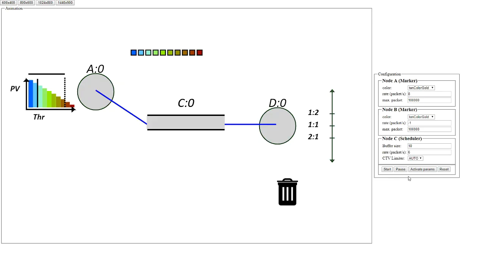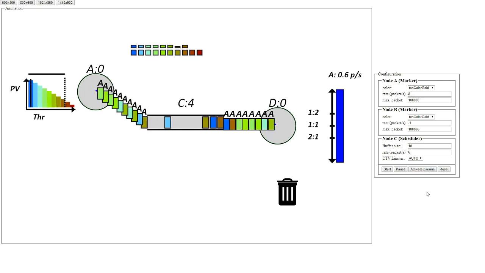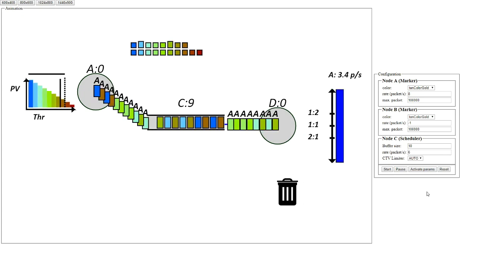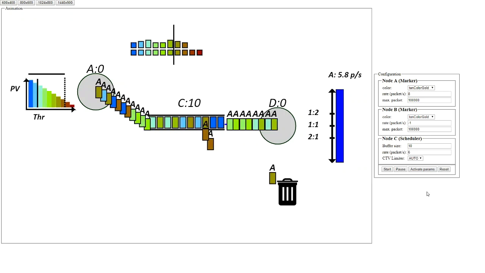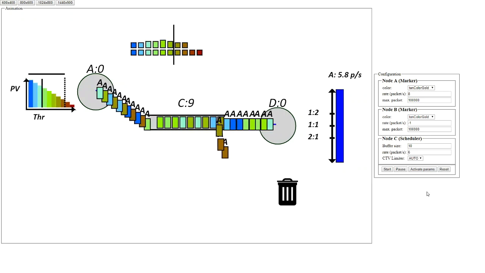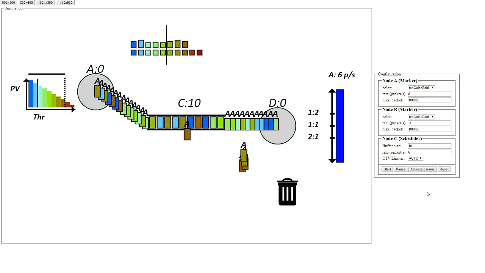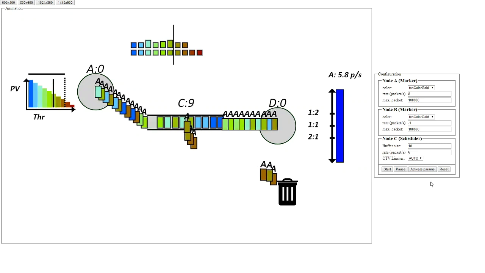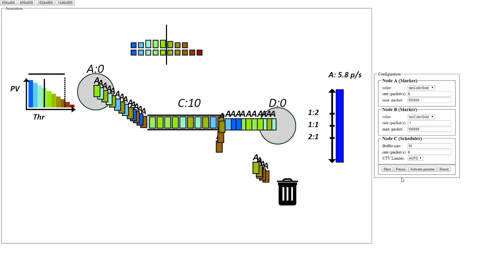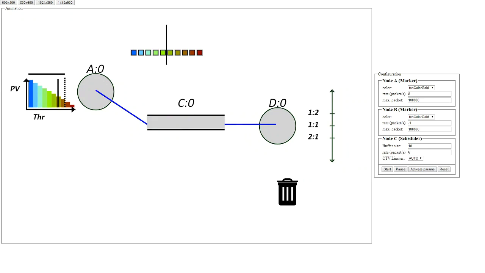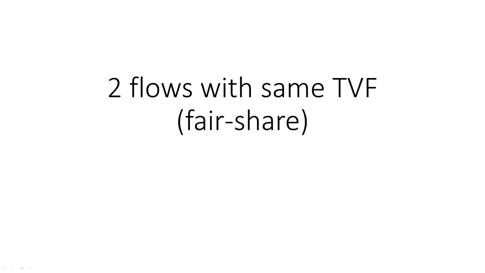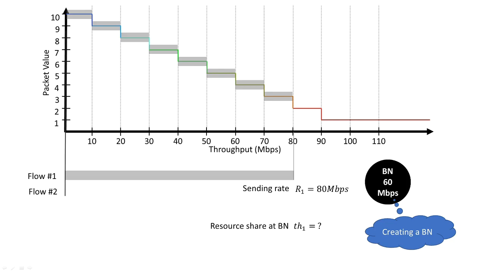In this animation, we demonstrate how this dropping threshold called CTV can be automatically set by the dropping mechanism of PPV. The sending rate of the single source is 8 packets per second, while the bottleneck capacity is 6 packets per second. After the buffer is filled, the CTV converges to packet value 5 rapidly. The observed congestion threshold value is also shown as a black bold vertical line in the packet value palette. The packets are only dropped with colors on the right side of the threshold. Now we know how the throughput of a single flow can be controlled.